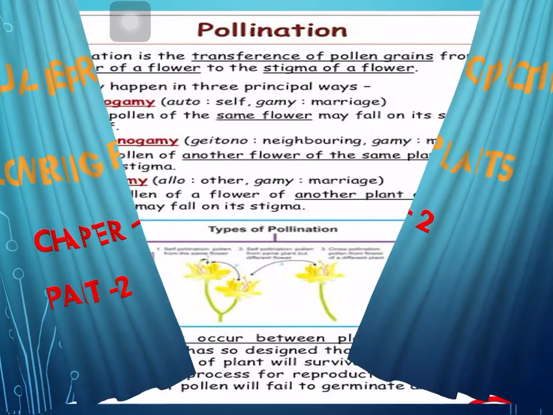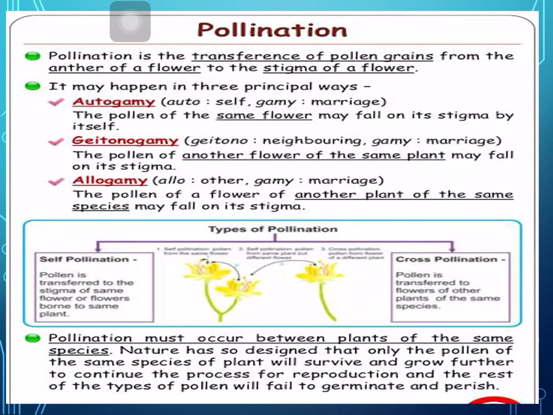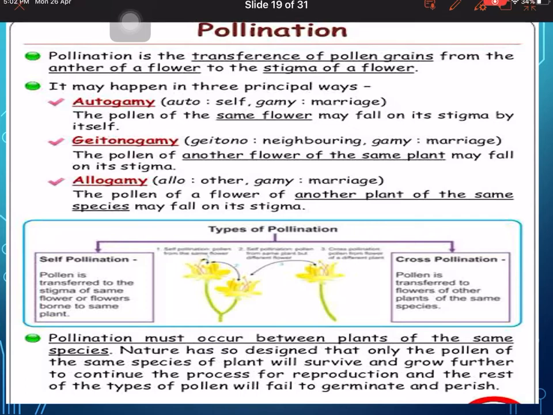So what is pollination? It is the transfer of pollen grains from the anther of a flower to the stigma of a flower. When the pollen grains present in the anther are transferred to the stigma, it is known as pollination. The main types are three: autogamy, geitonogamy and allogamy, also known as xenogamy. Allogamy and xenogamy are the same, you can study from your books also.